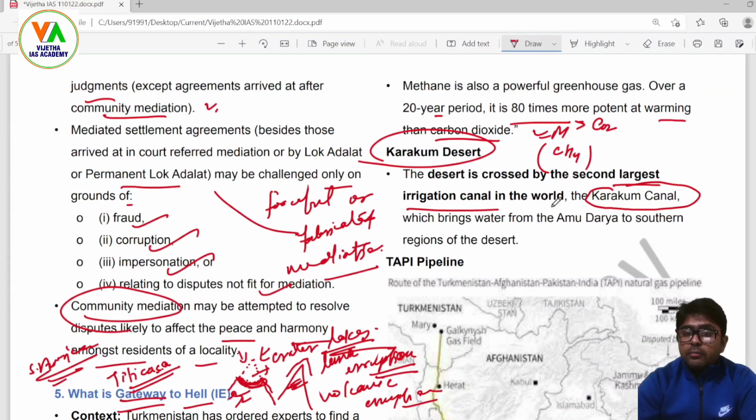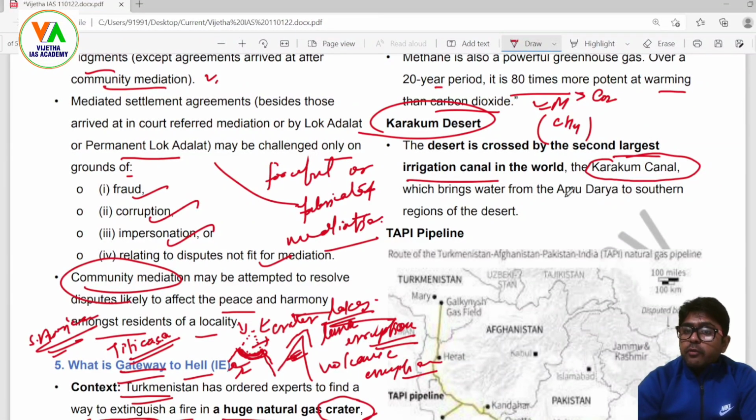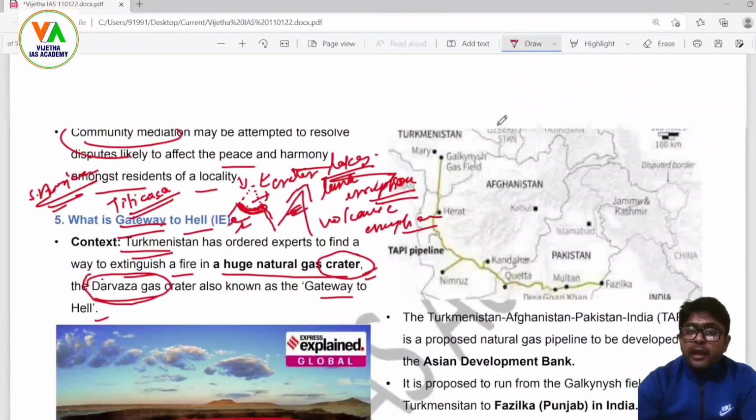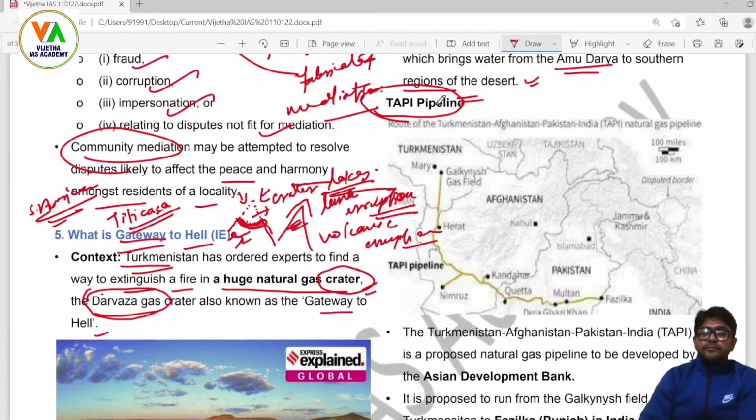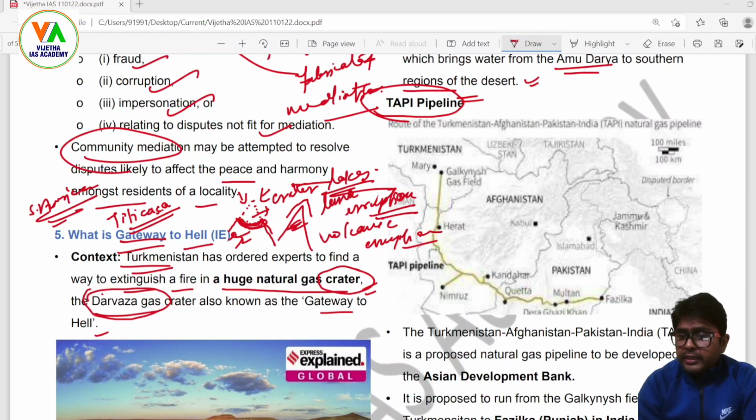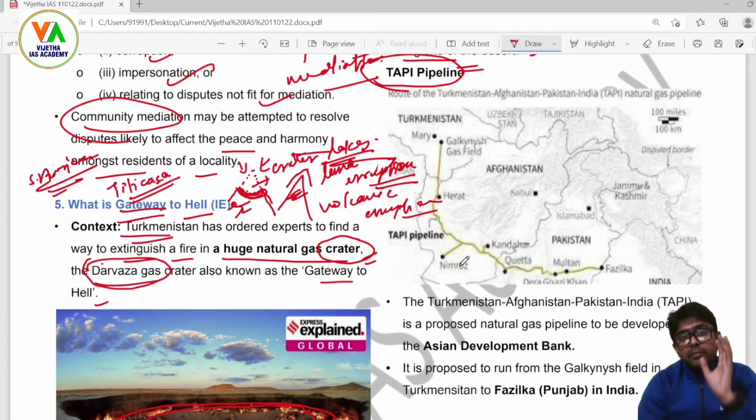The Karakum Canal brings water from the Amu Darya to the southern regions of the desert. Now, if we are talking about Turkmenistan, we also should have the reference of the TAPI pipeline, which is very important for India for ensuring the regular supply of natural gas to the country, but the project is not coming to completion, because the members involved in this TAPI pipeline project are vulnerable, notorious, and the stability of the political system in these countries is absolutely at stake.